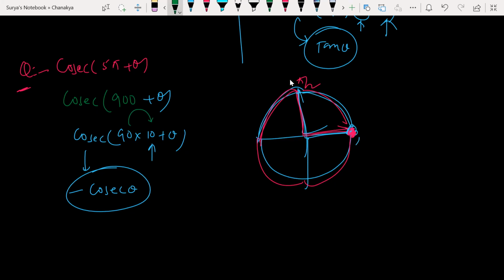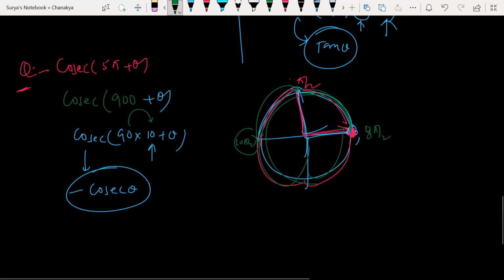Going 190, 290, 390, 490, till here. One more round, how many 90s? 8 90s, 9 90s, and the 10th 90 stops here. Plus theta means going forward, which is in the third quadrant. In the third quadrant cosec is negative, right? Very simple. Hope it is clear. How is the logic? Getting my point?